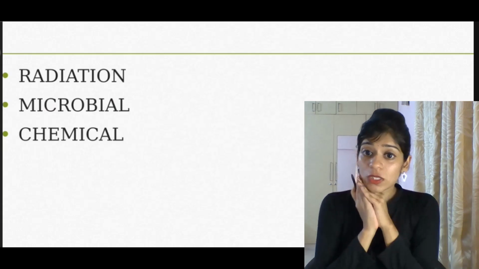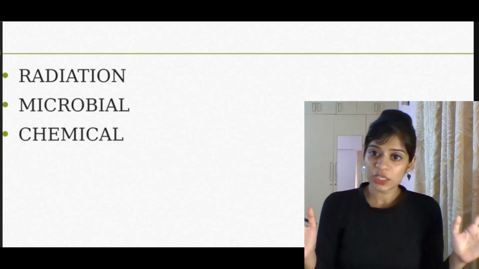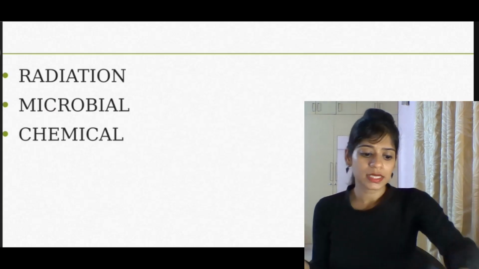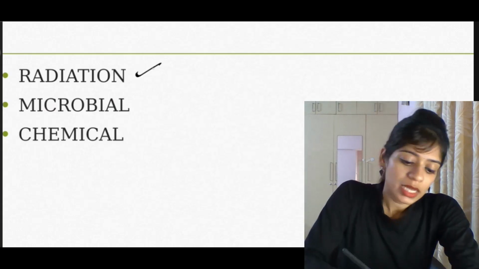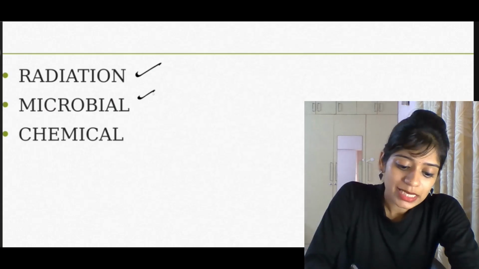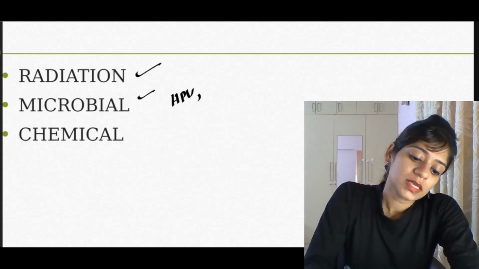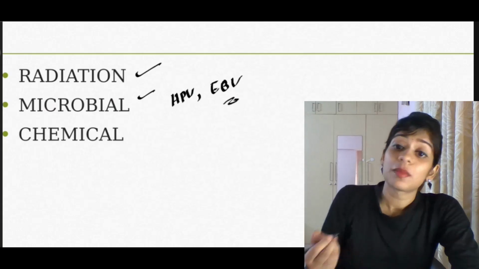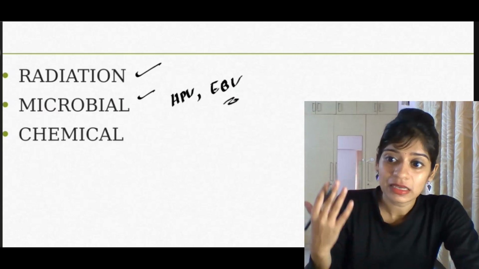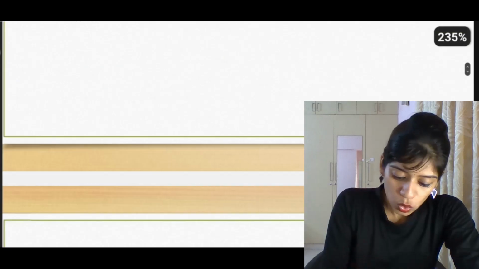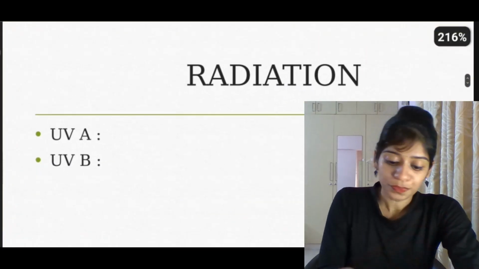Alright, so causes of neoplasia. Broadly speaking, why does neoplasia occur, guys? It could be because of radiation. It could be because of microbial agents. Like what are the microbial agents which may cause cancer? Human papillomavirus, Epstein-Barr virus, right? Chemical agents like tobacco, benzene and all that. So let's start with radiation.